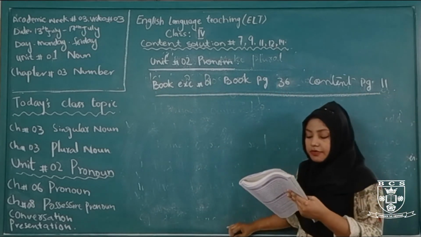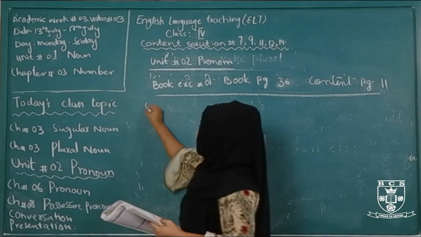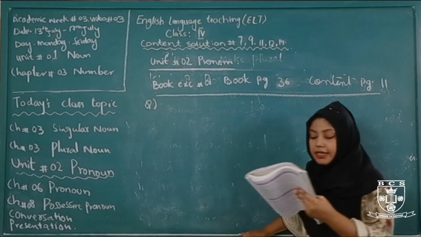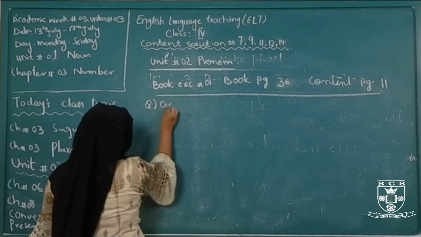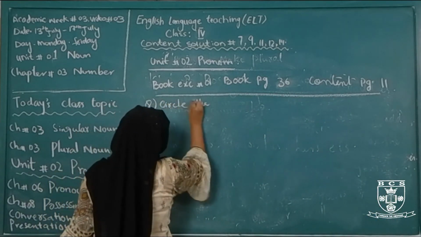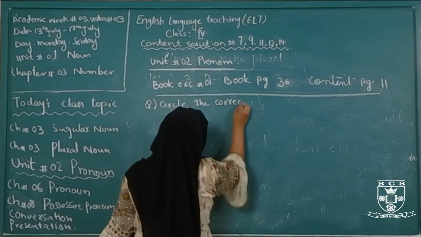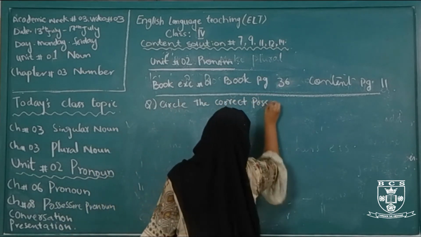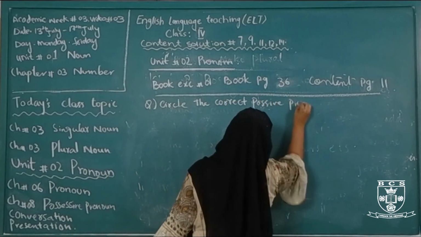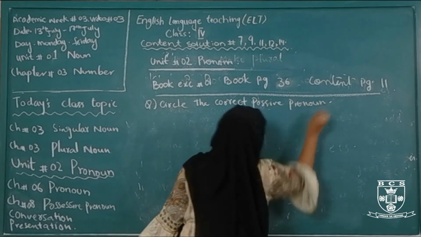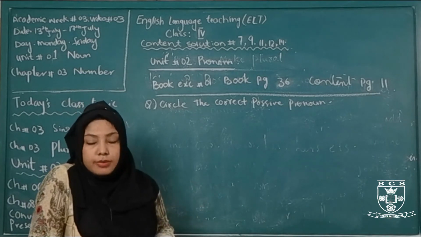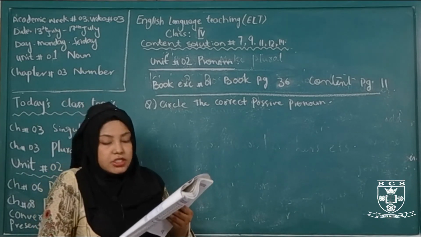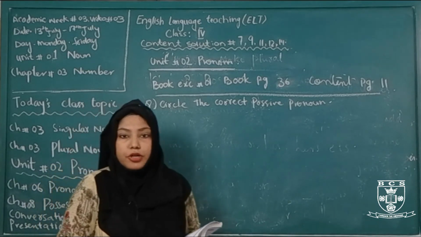And what is the question of this exercise? Circle the correct possessive pronoun. In this exercise, there are 2 options given. You will have to circle the correct possessive pronoun. Okay?